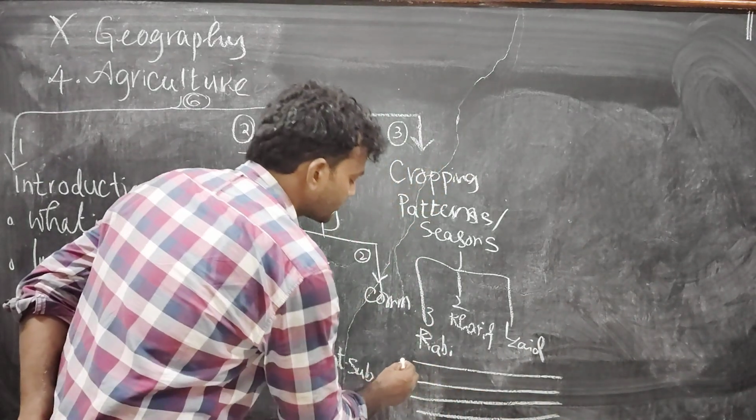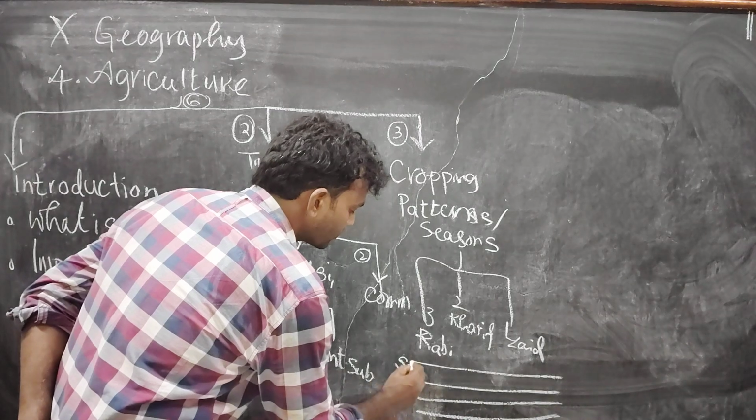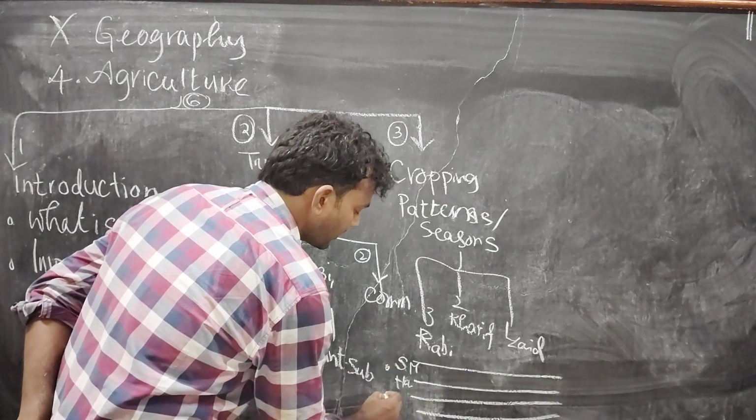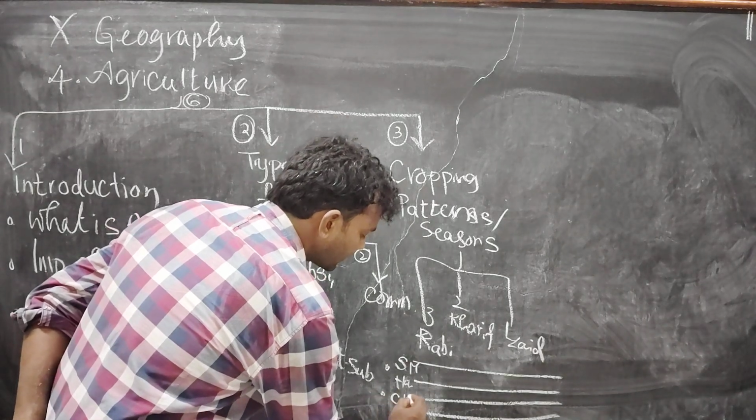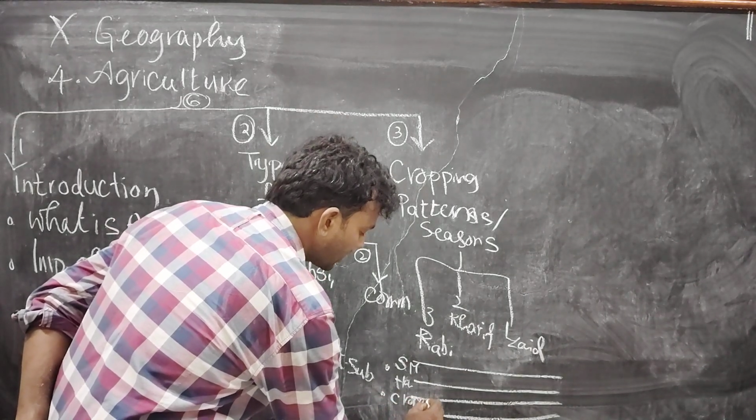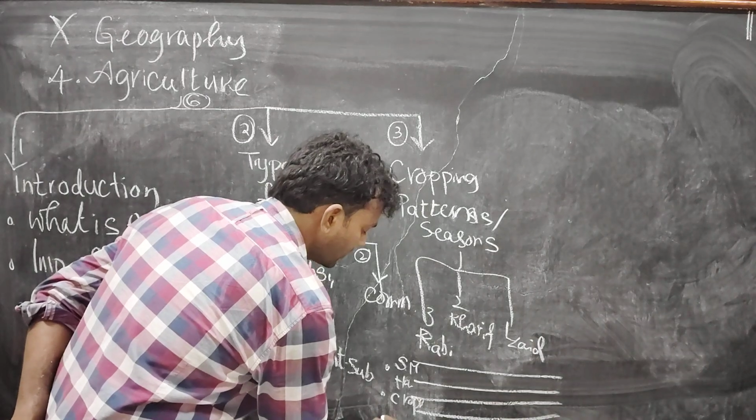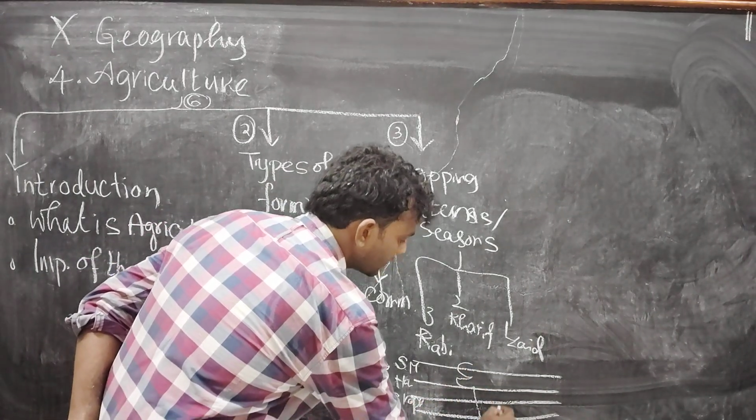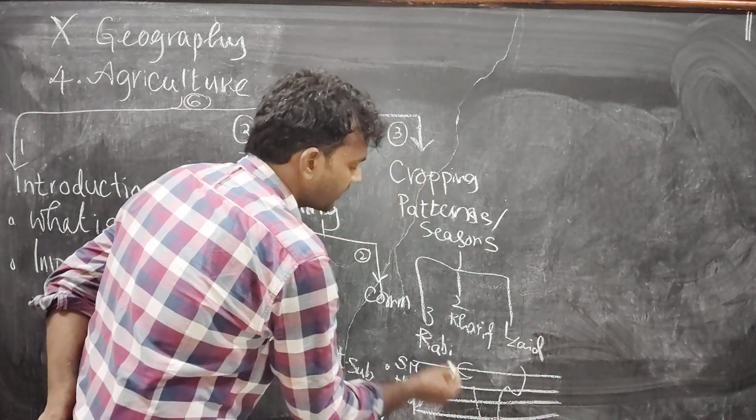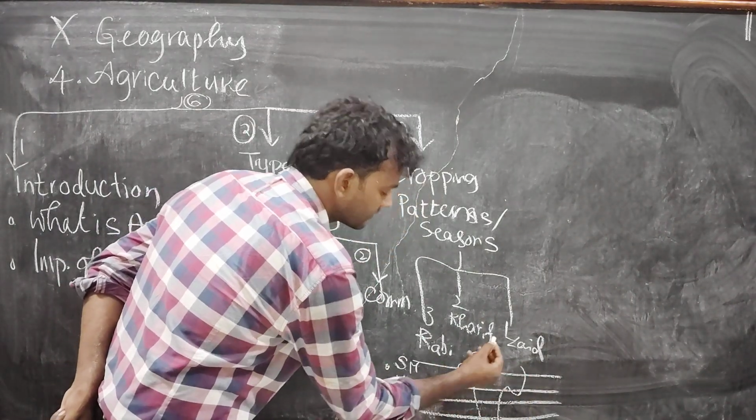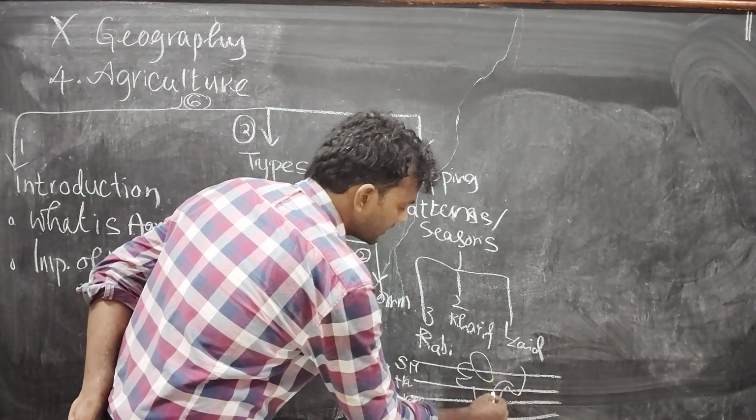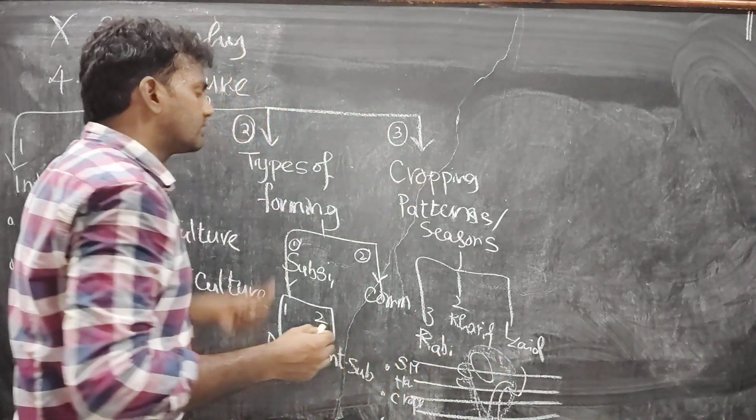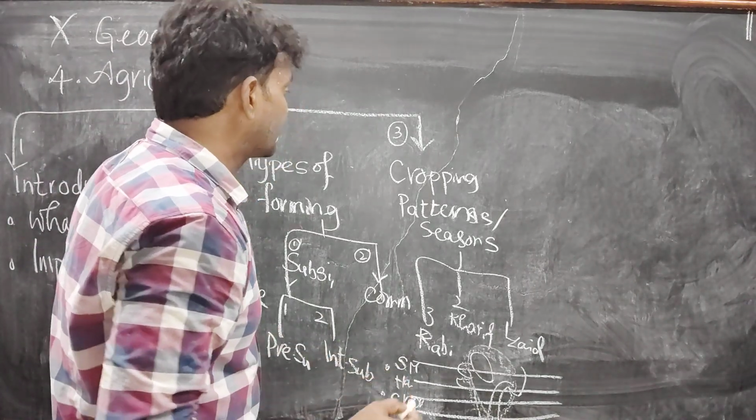In this subtopic, we need to discuss what is the sowing season, sowing month, and harvesting month, and also what type of crops they are cultivating, and then the geographical location, in which state Rabi crop is cultivating, and which state Kharif crop is cultivating, and which state Zaid crop is cultivating. We need to discuss geographical distribution also in this third subtopic.